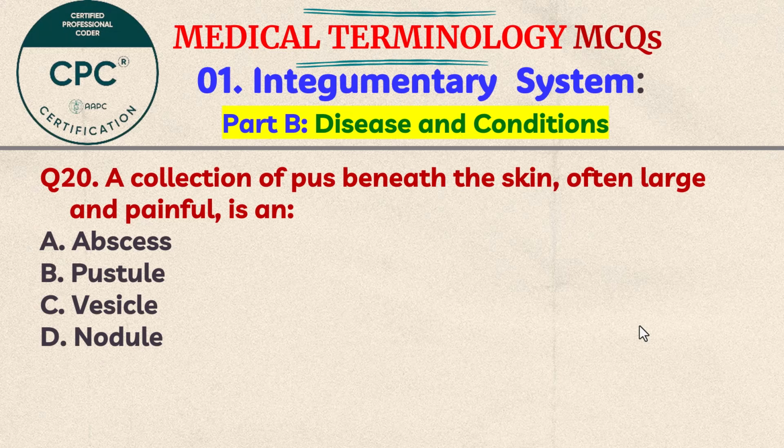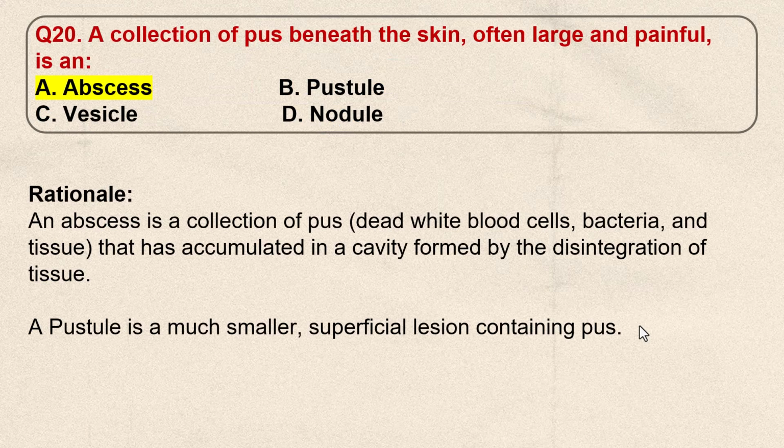Question number 20. A collection of pus beneath the skin, often large and painful, is A. Abscess, B. Pustule, C. Vesicle, D. Nodule. Think the answer. The correct answer is A. Abscess. An abscess is a collection of pus, that is dead white blood cells, bacteria, and tissue, that has accumulated in a cavity formed by the degeneration of tissue. On the other hand, a pustule is a much smaller superficial lesion containing pus.